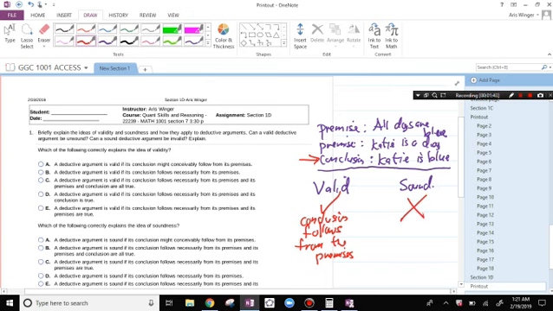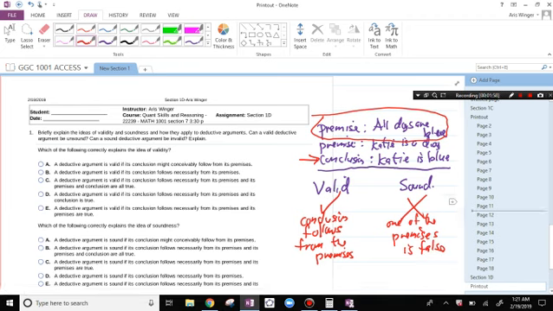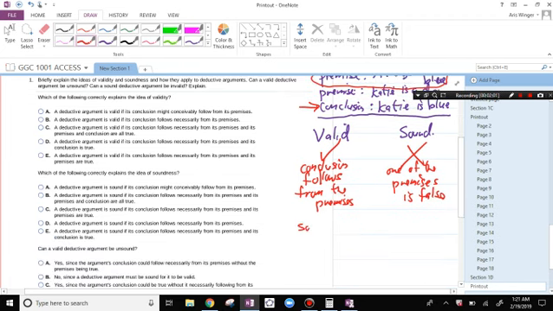Now, this is not sound because this is not true, right? So one of the premises is false. To be a sound argument, to be sound means that it has to be valid and all the premises are true. All right, so it has to be valid and all the premises are true.